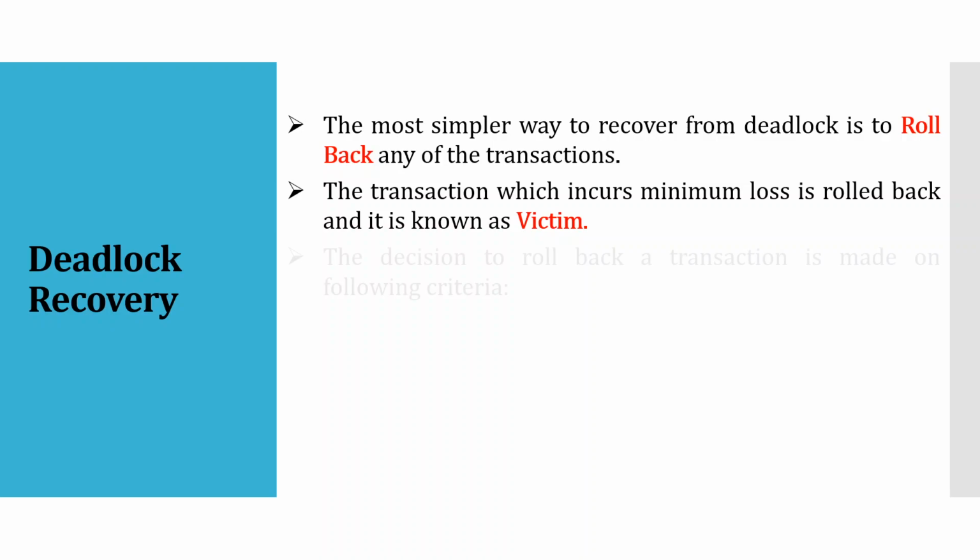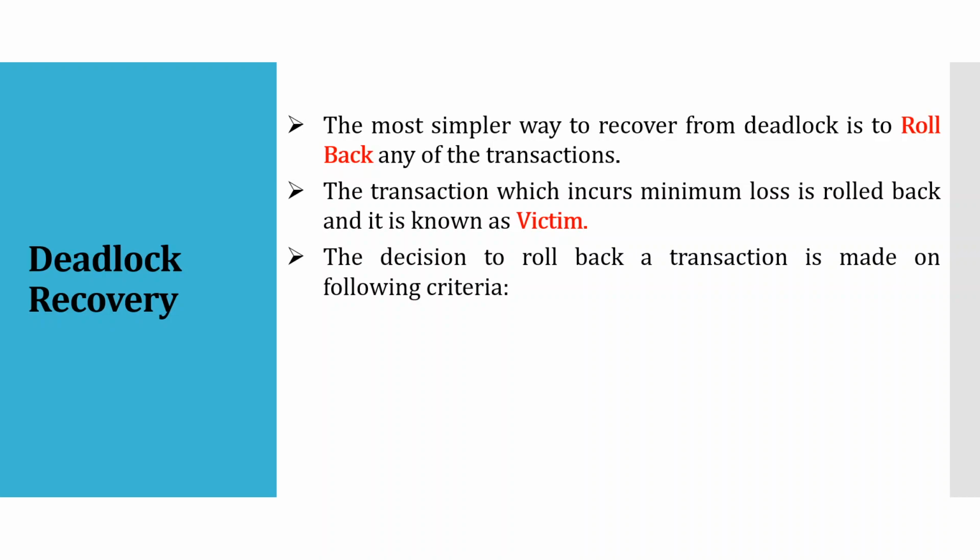Now how to decide a victim? The decision to roll back a transaction is made on the following criteria. As I said, there are different parameters to decide which transaction will be rolled back. So let's see what the different parameters are. The first one is the transaction which has the minimum locks. The transaction that has requested the minimum number of locks must be rolled back. This is the first way.